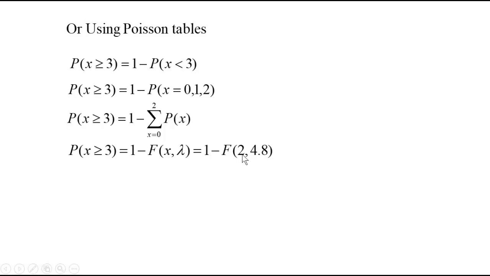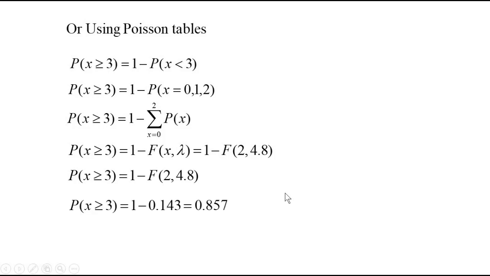You know that capital F of 2, 4.8 represents adding all the probabilities up to 2. You subtract from 1, which gives you the probability of x greater than or equal to 3. This value is available from the tables, so it is 0.143. Subtract from 1, and you get the same answer as using the calculator.